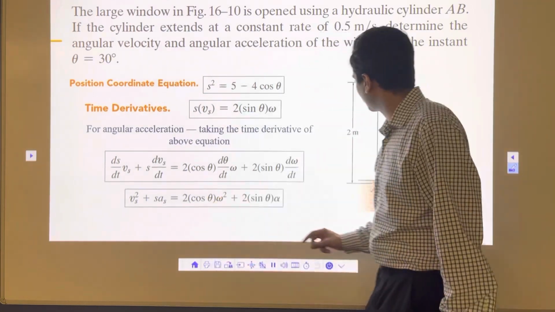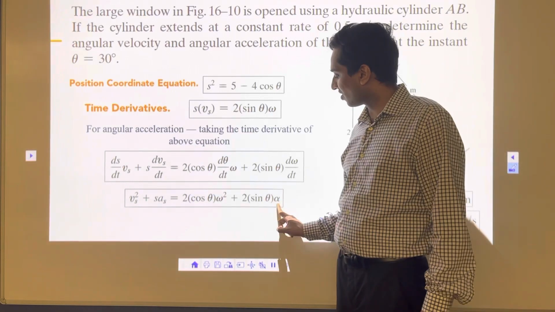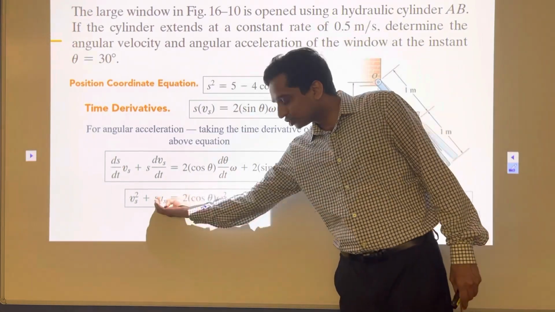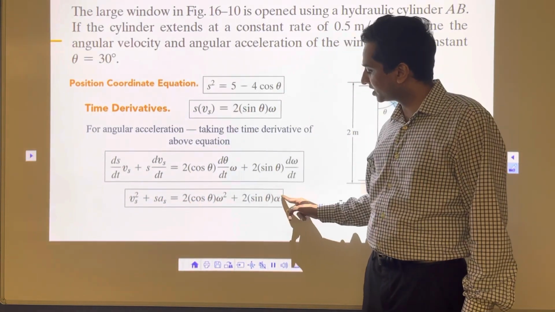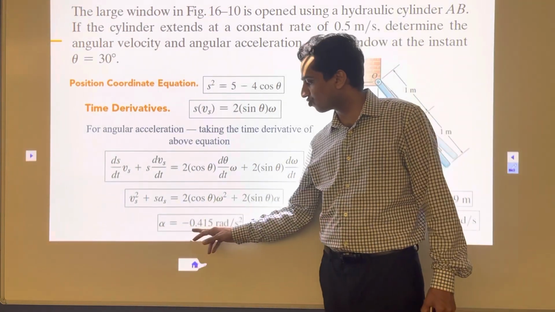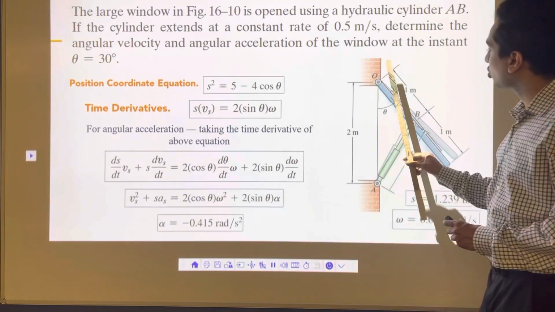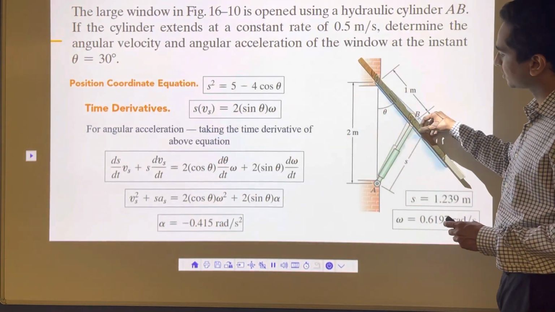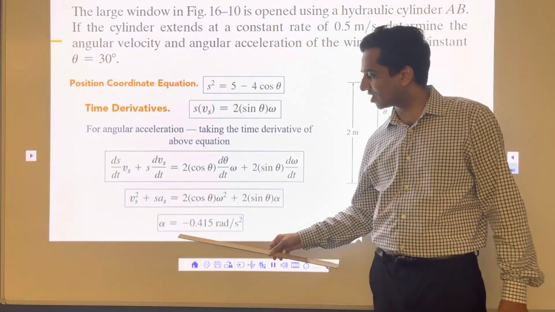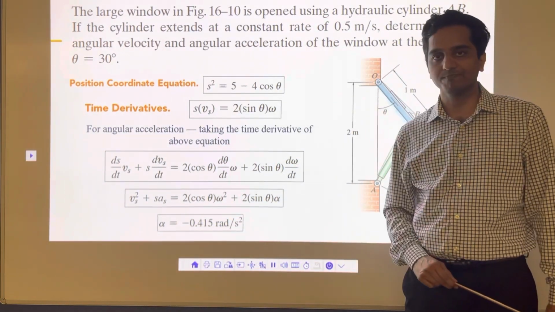I already have the value of omega. We already calculated that here. And then sine 30 and alpha. I'm interested in this one. I'm going to solve this equation, and once I do that, I'll get the value of alpha, which will come as minus 0.415 radians per second squared. Why minus? Because it's slowing down. As it goes ahead, it's going to slow down, and as it's slowing down, I get minus 0.415 radians per second squared, and that's it.